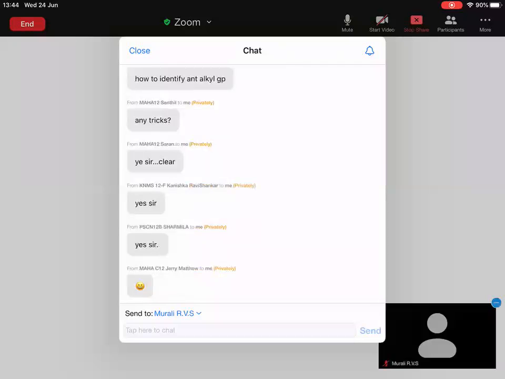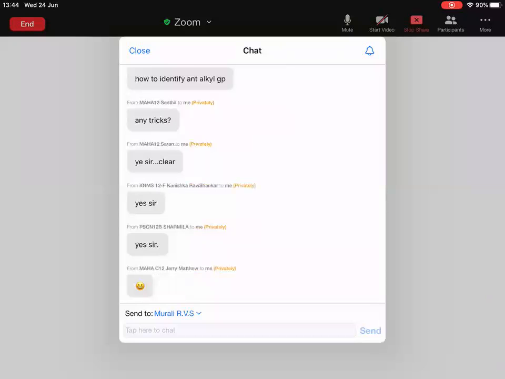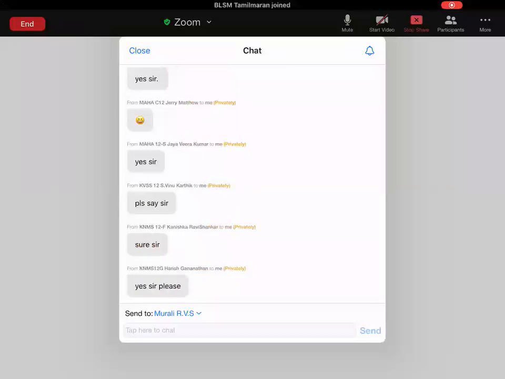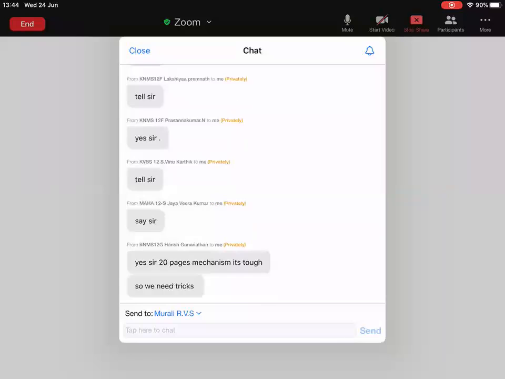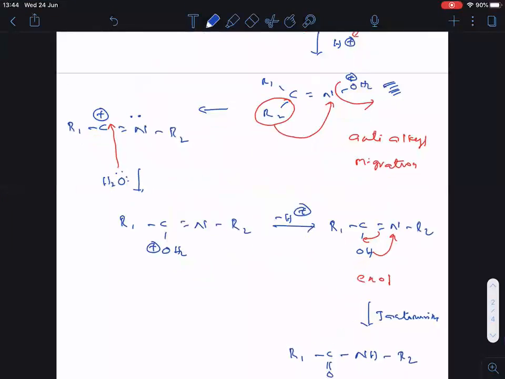And here also one small trick is there. Shall I tell? For Beckmann's rearrangement also a small trick is there. Do you want that one? You people are habituated to tricks. Okay, let us see that one also. After that, again I will ask for the response from you. Now see clearly, everyone. Let me explain the trick here.